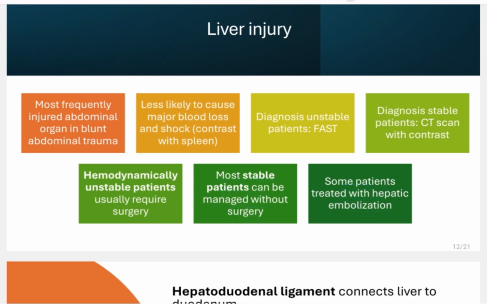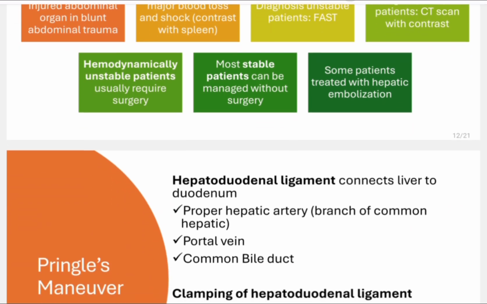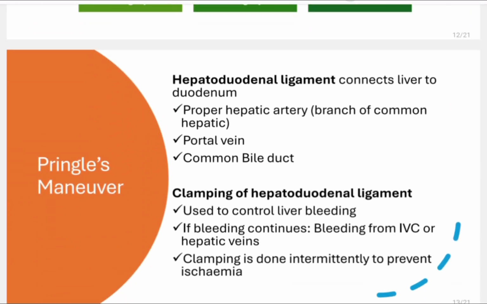If the patient is hemodynamically stable, they sometimes ask in the exam that if the liver injury is suspected or diagnosed but the patient is hemodynamically stable, then will you observe or will you perform surgery? The answer is that you will observe. I will discuss that in the liver injury video as well, and we will discuss this in detail in the context of spleen in the later part of this video.